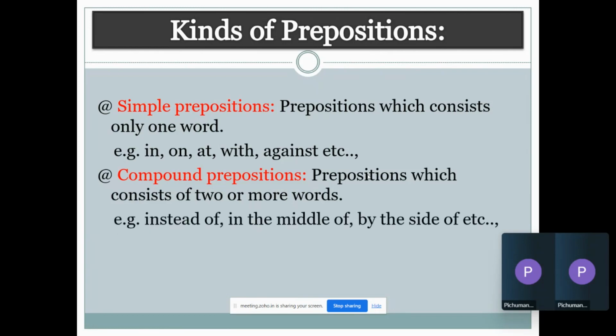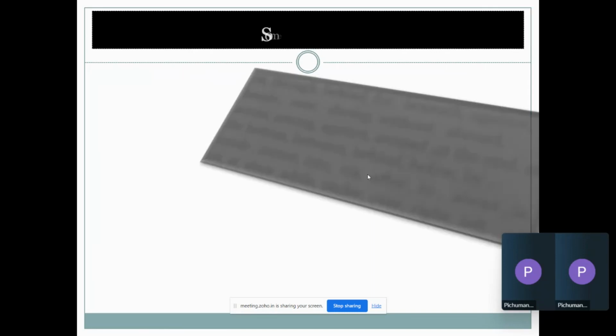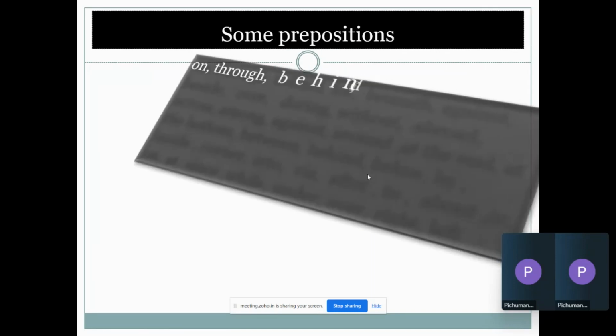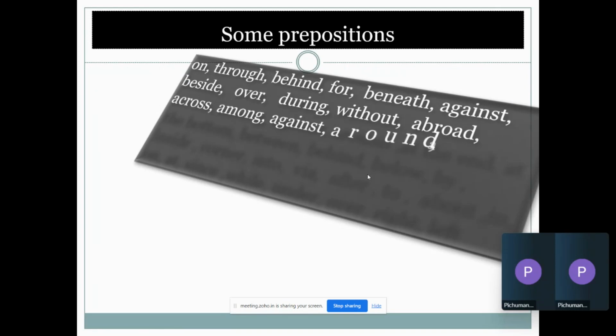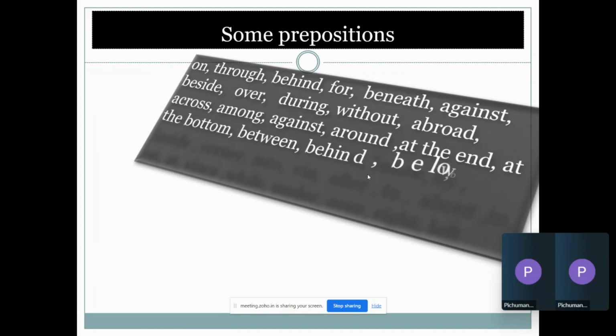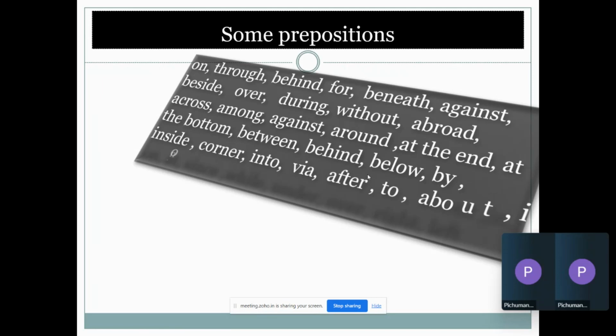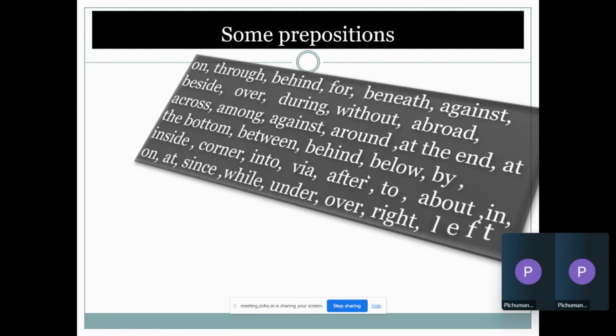Okay. Instead of, by the way, by the side, right? So there are a lot of prepositions that come in a paragraph. We don't know, right? Just like the list I showed you. So there are a lot of prepositions that come in a particular paragraph. Our job today is to understand what is a preposition and why we should use it, where it will come.